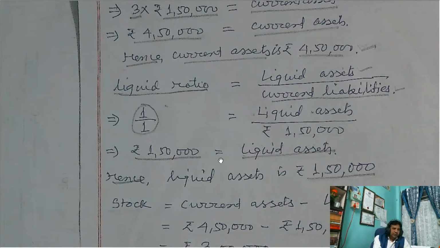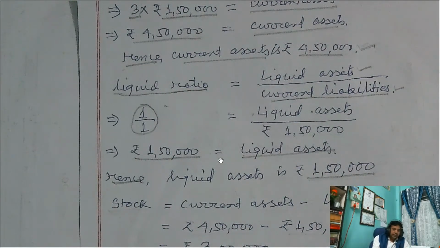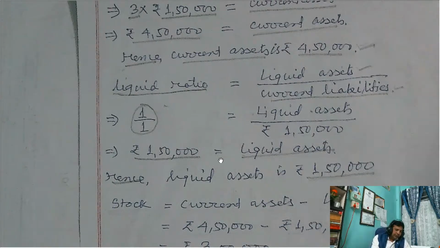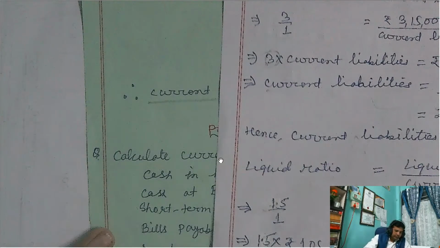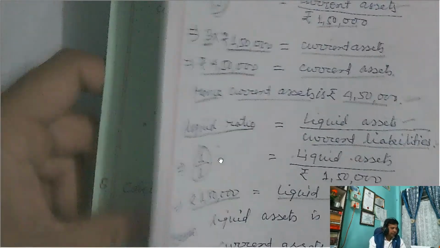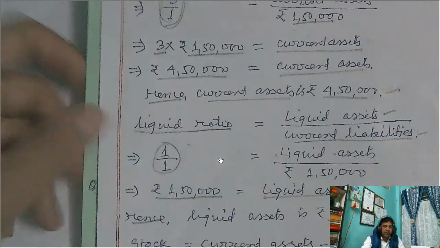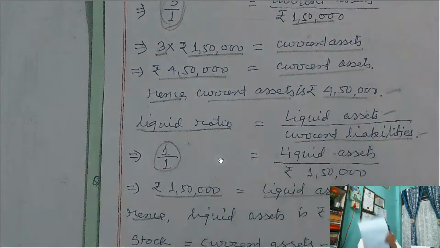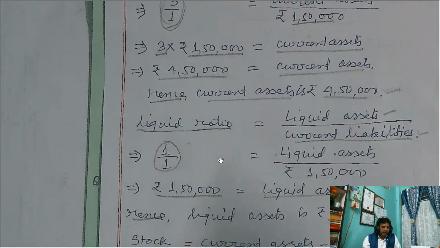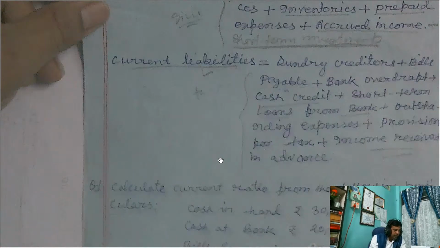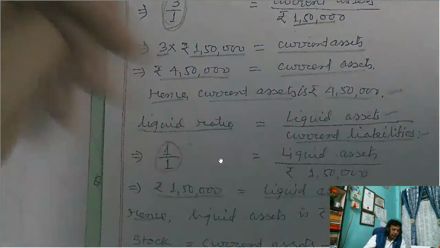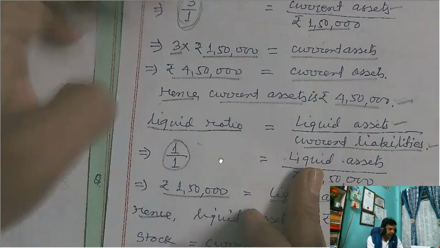And there is a difference between current assets and liquid assets. Normally, in practice, I have shown you the items of current assets and the items of current liabilities. From the current assets, if you exclude certain values, then the balance will be liquid assets. Here I will show you how to understand which are current assets and which are liquid assets. Wait, I will show you this.